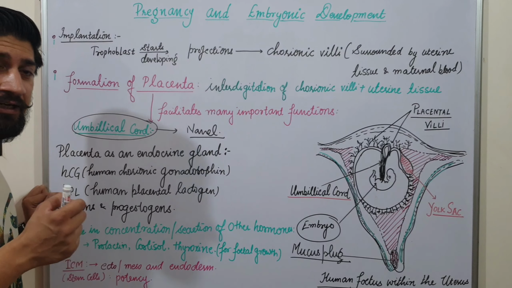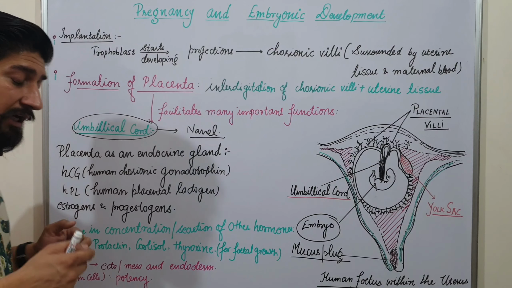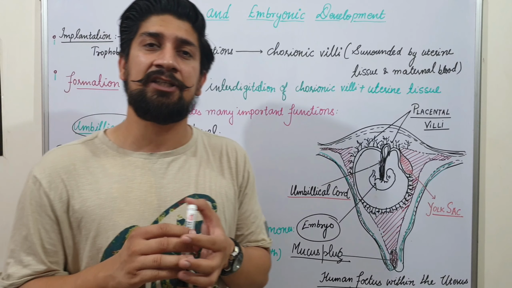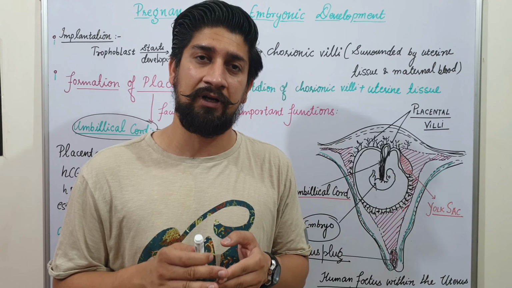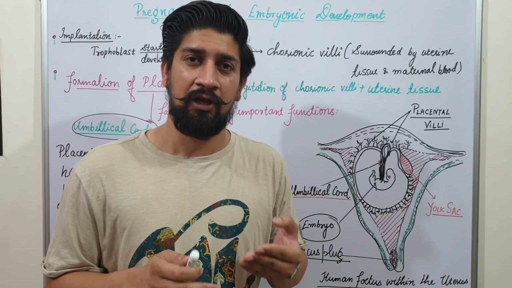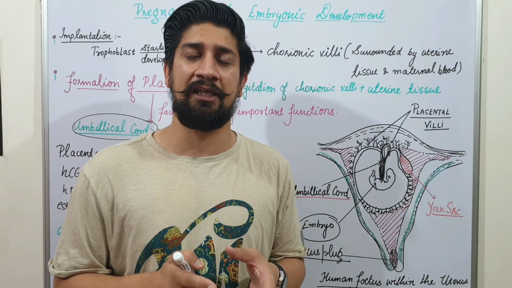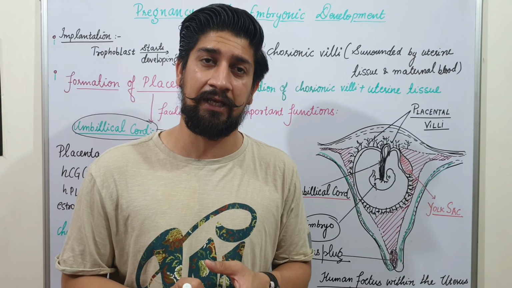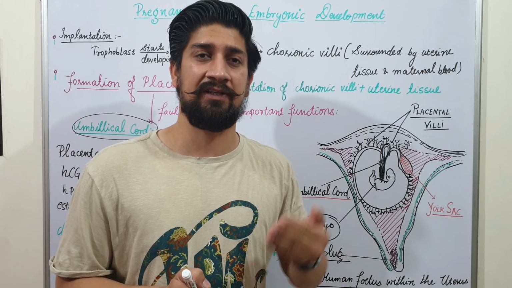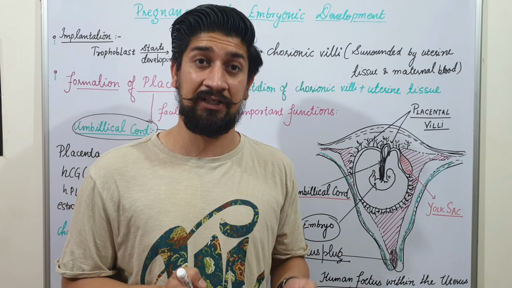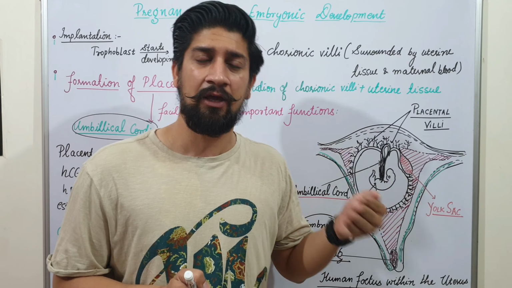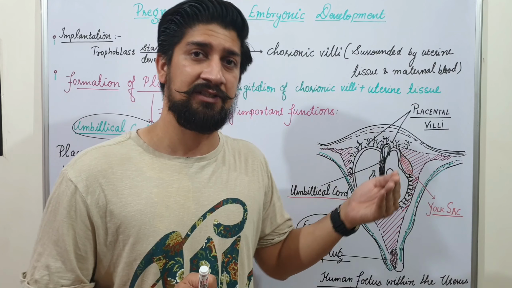नेक्स्ट इज ह्यूमन प्लेसेंटल लैक्टोजन एंड एस्ट्रोजन एंड प्रोजेस्टेरोजन्स. Well, ये जो hormones हैं, these are important and essential, quintessential for supporting a healthy pregnancy inside the body of a female. Female की body के अंदर pregnancy को support करने के लिए there is a set of hormones which are essential, which are secreted by the ovaries, which are secreted by, you can say, your placenta.